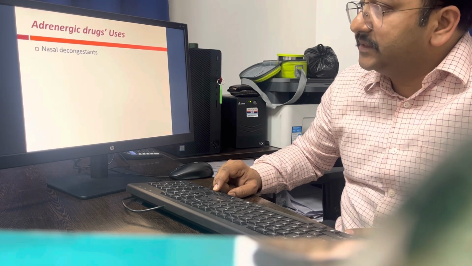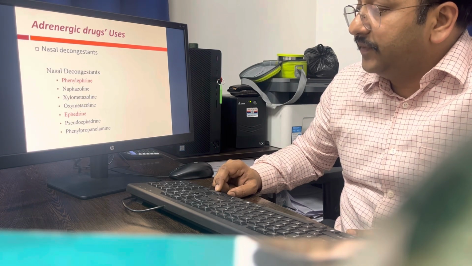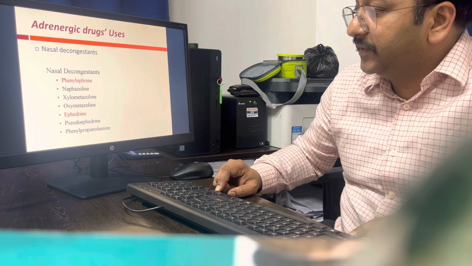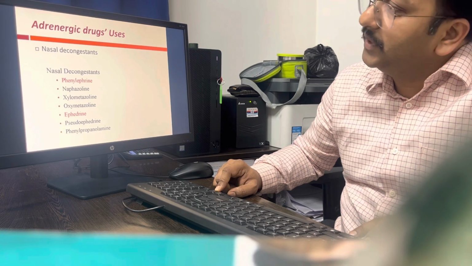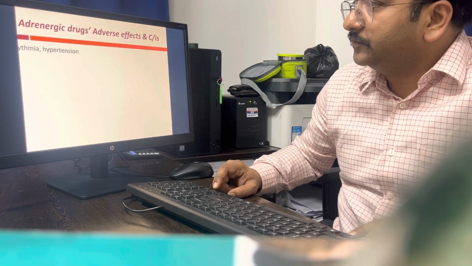Nasal decongestants are very commonly used by ENTs, and the nasal decongestants are phenylephrine, oxymetazoline, xylometazoline, naphazoline, ephedrine, pseudoephedrine, and phenylpropanolamine, to reduce nasal obstruction.